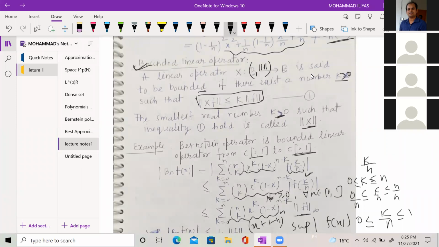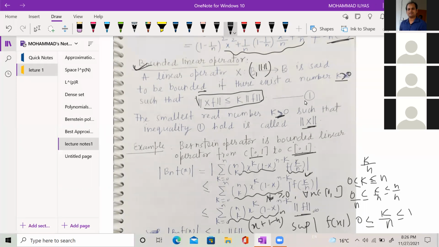What I am trying to say here is that we have to use those tools which are available, because we are in the domain space. So we are trying to estimate the elements of the range with the tools available on the domain. This bounded linear operator has various applications: norm of Xf is less than or equal to k times norm of f. Basically, we are estimating the tools of the range space with the tools present on the domain. So just try to visualize this and scroll it down.